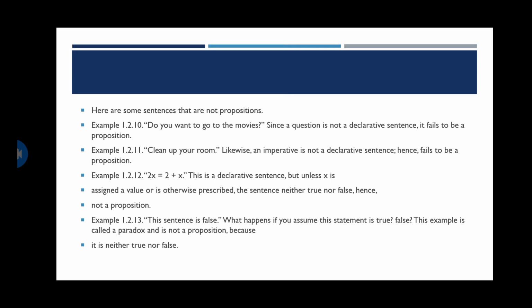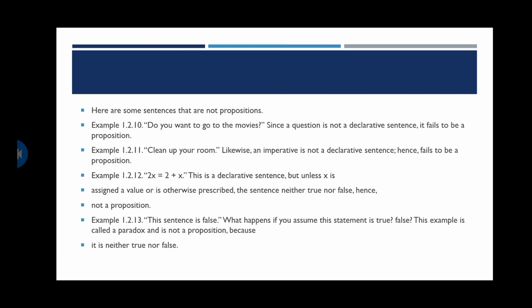Now let us see. Here are some sentences that are not propositions. Let us see some examples which are not propositions. Do you want to go to the movies? It's a question. Since it is a questioning, it is not a declarative sentence. As I mentioned, a proposition should be a declarative sentence. Here it is a questioning sentence. It's not a declarative, so it fails to be a proposition.